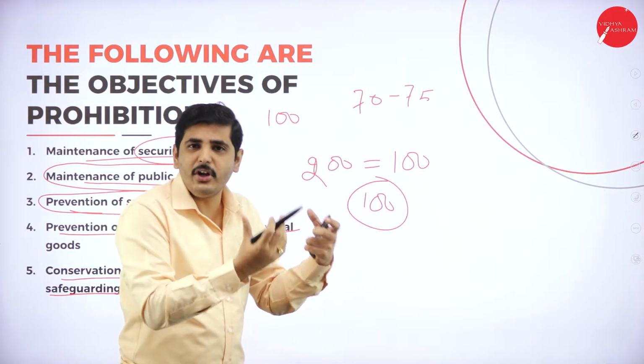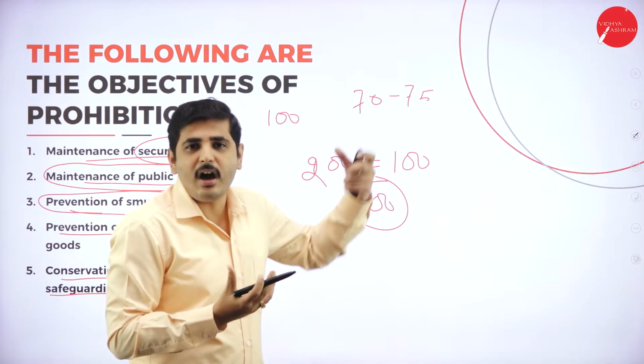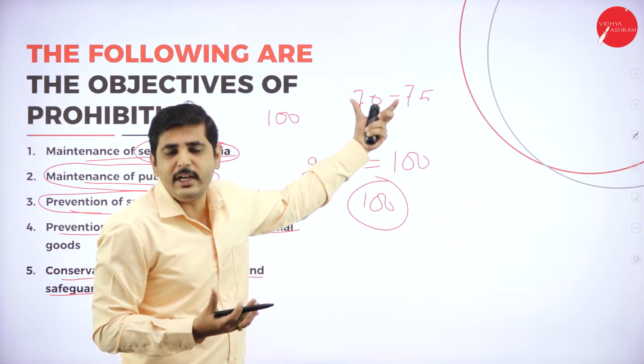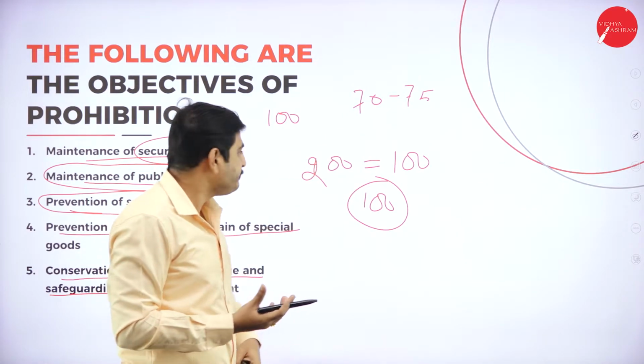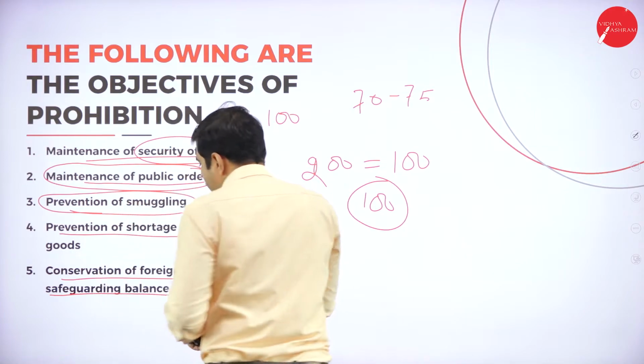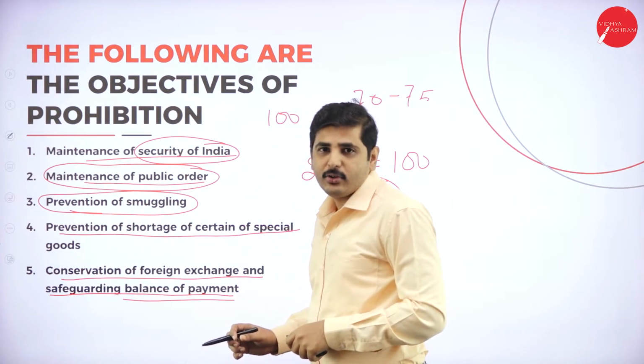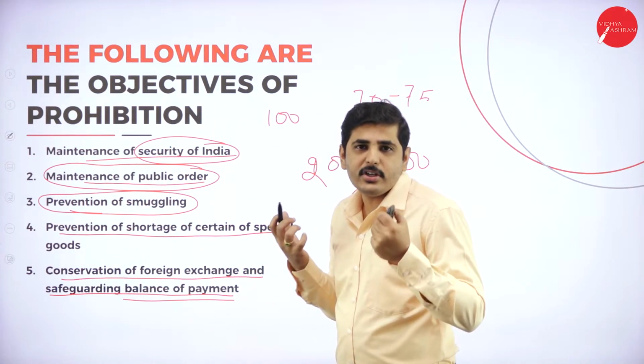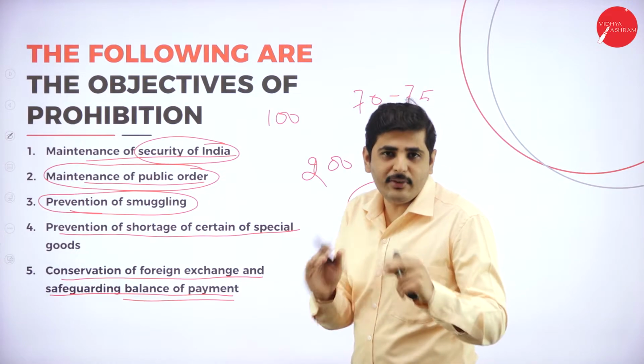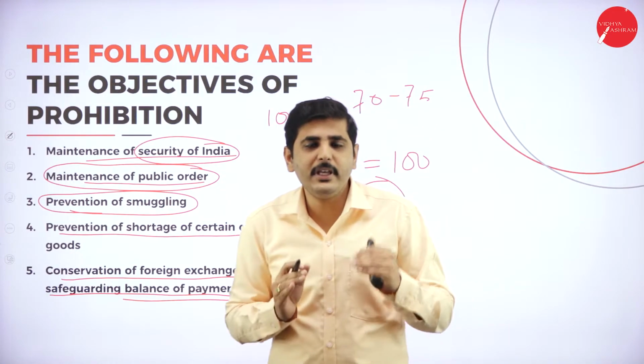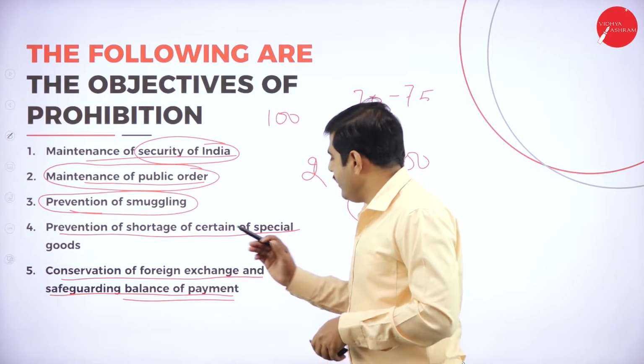So that's why, in order to improve the export, the RBI has reduced the value of our money to the extent of 75 rupees. So in order to maintain the balance of payment, at least if we do not get a positive balance of payment, it should be equal. Both import and export should be equal. Then the balance of payment will be equal.